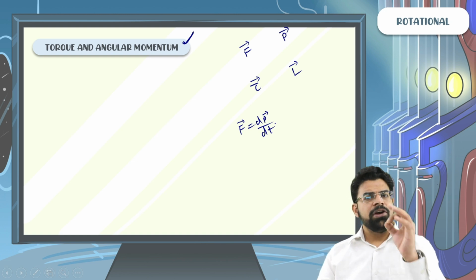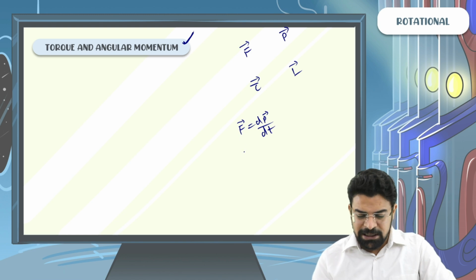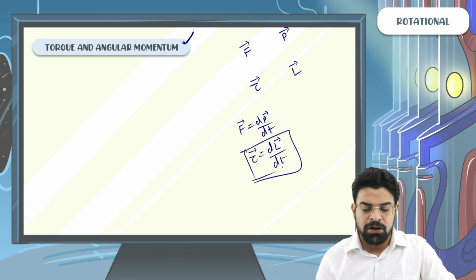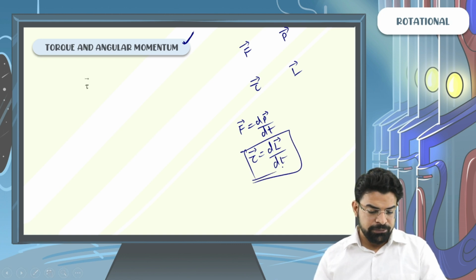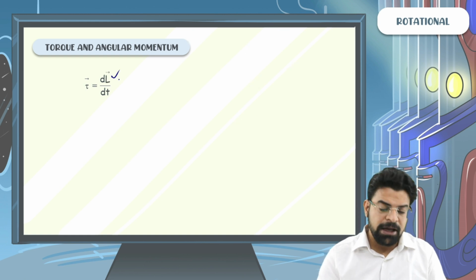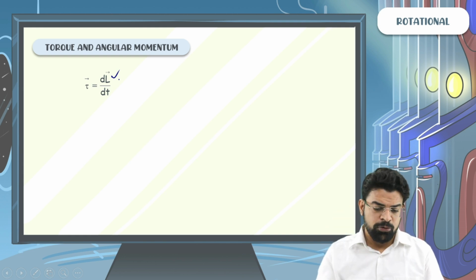Similarly, we have Newton's second law for rotational motion. We say that the net external torque acting equals the rate of change of angular momentum with respect to time. So torque equals dL by dt. This is also called Newton's second law for rotational motion.